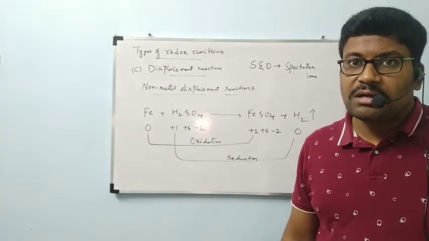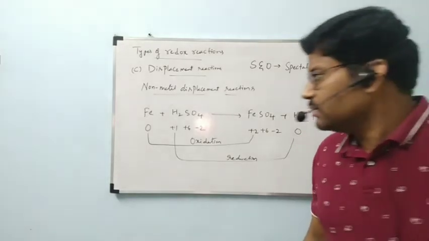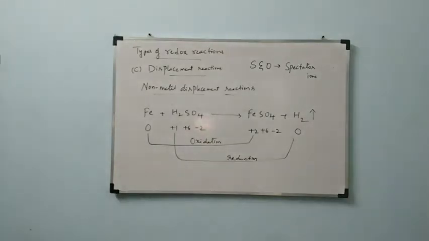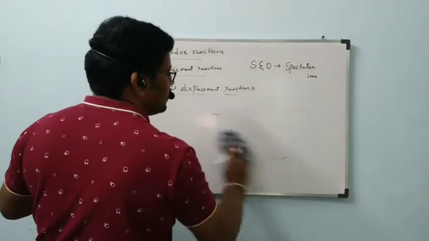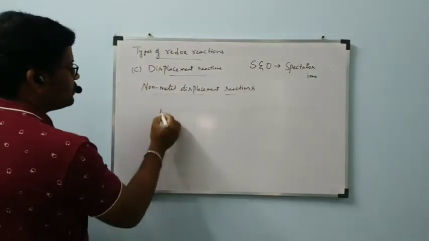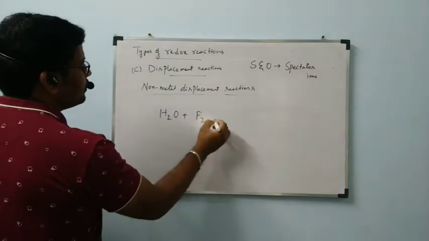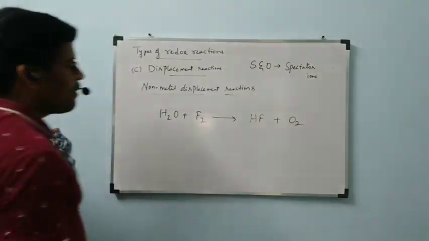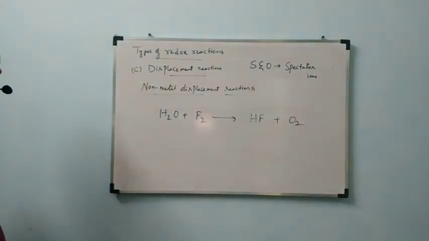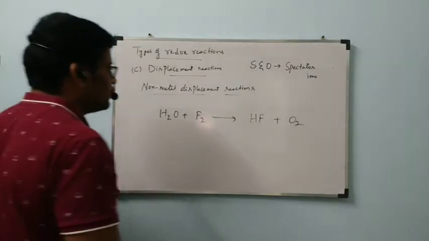One more example, with oxygen, we will see now. Oxygen is going to be displaced. Okay, let us see that one. Before that, note down now. H2O plus F2 gives rise to HF plus O2.